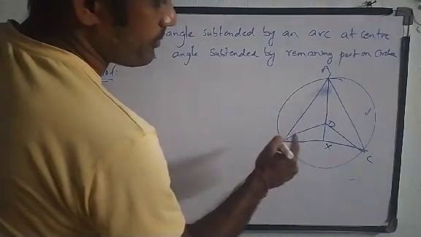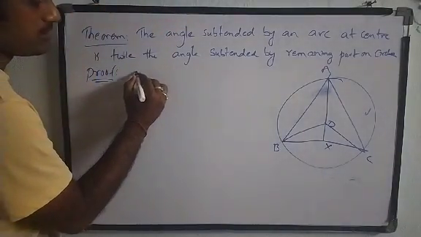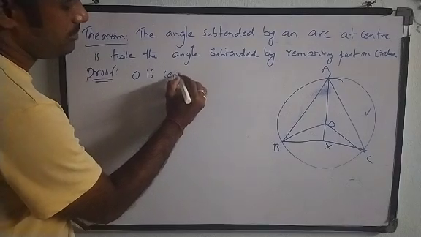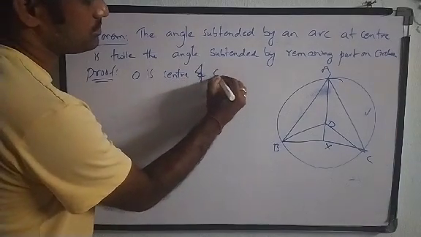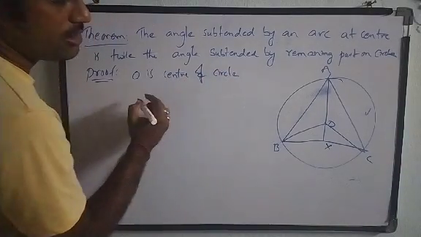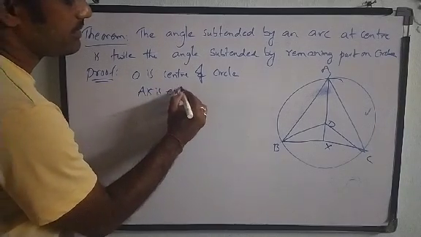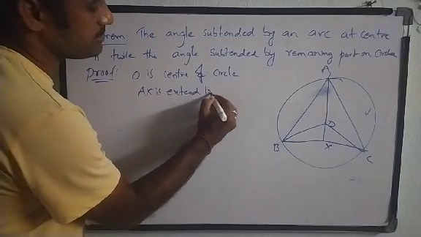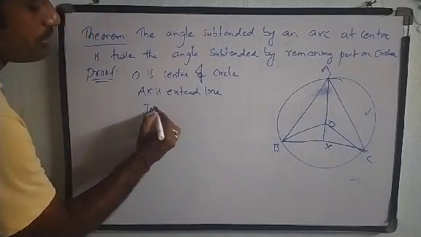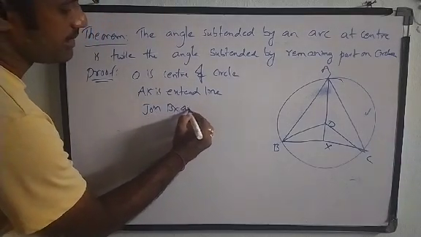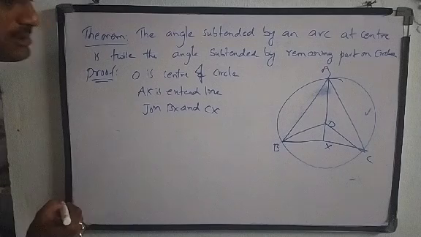So O is the center of the circle. AX is an extended line. So we have joined BX and CX.